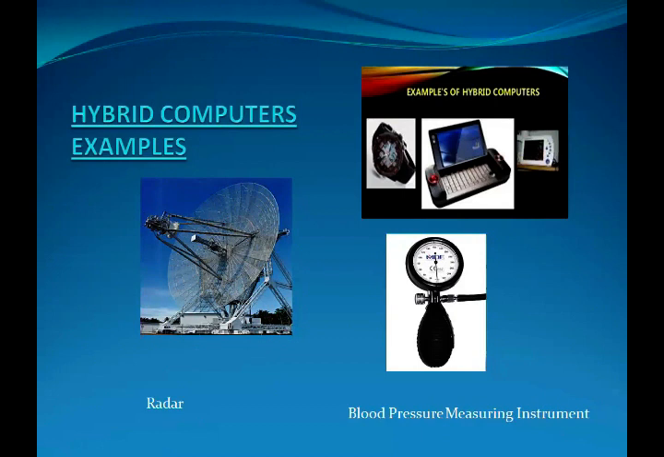Hybrid computers receive data from different measurements like speed, flow of liquid, pressure, weight, etc., and they convert them into digital form. These digits can be seen on the monitor or LCD screen. LCD is the abbreviation of liquid crystal display.